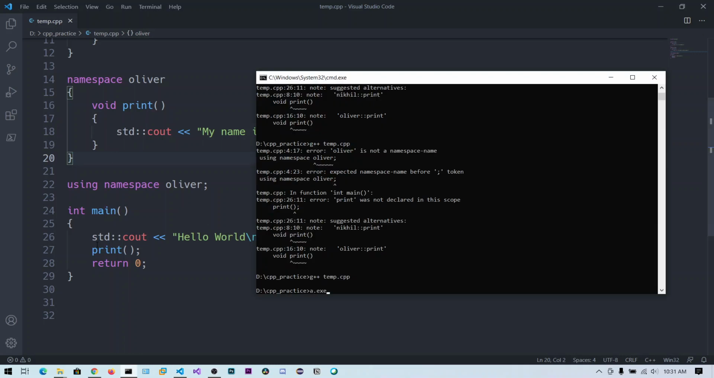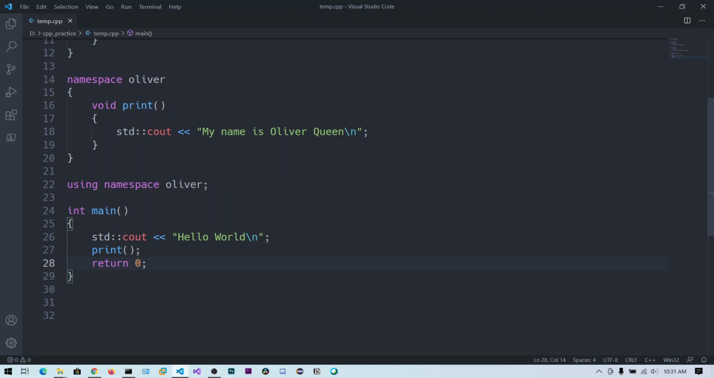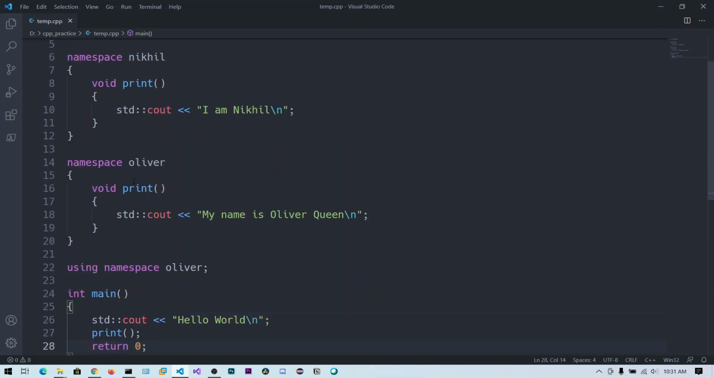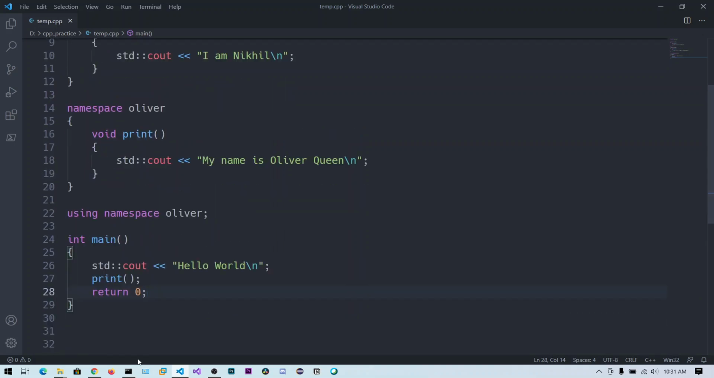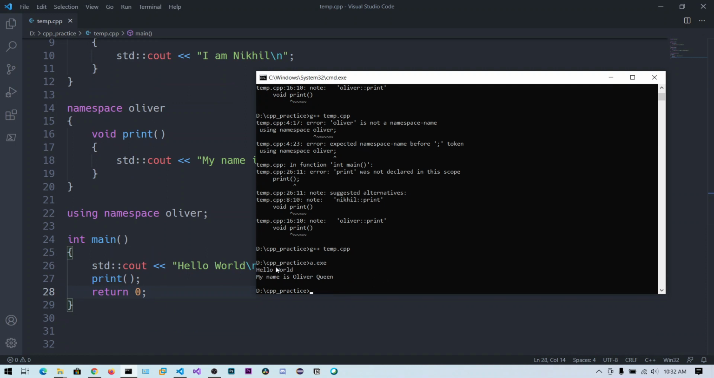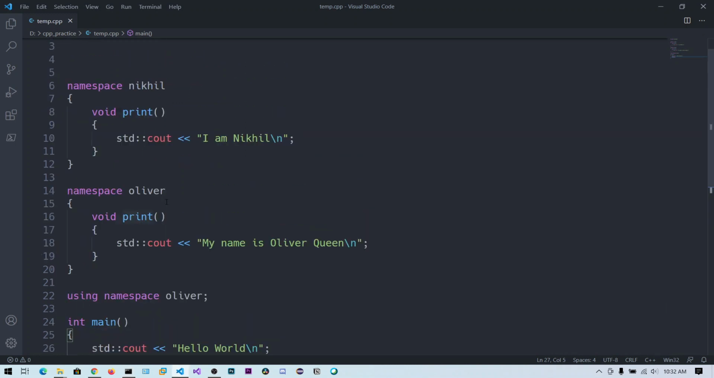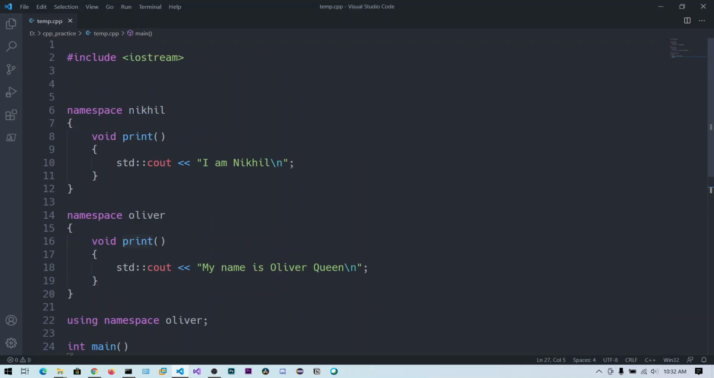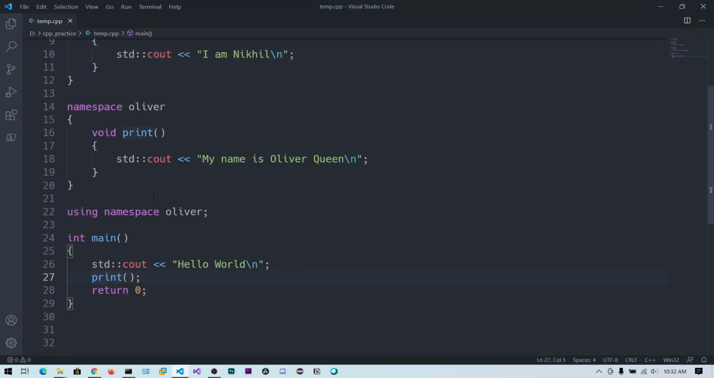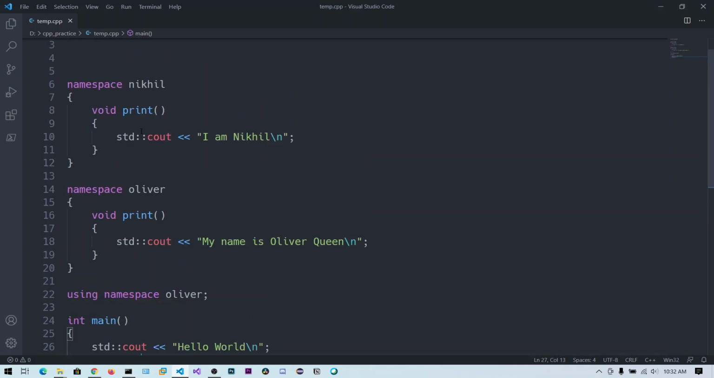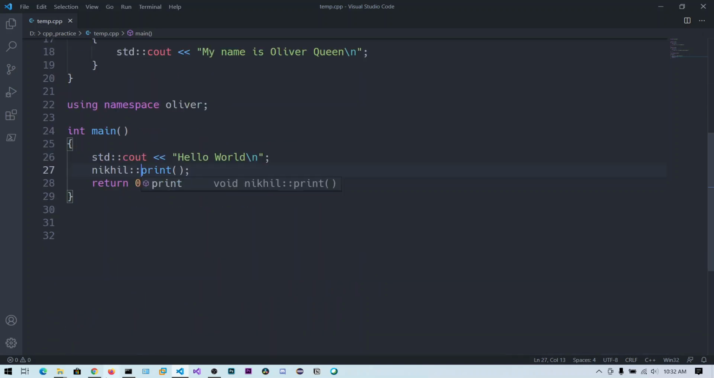By default we are not providing any namespace here, we are just directly calling the print function. So the print function gets executed from the Oliver namespace, that is this one. So you can see my name is Oliver Queen. If you want specific execution from this nickel namespace, you can still use the nickel print.